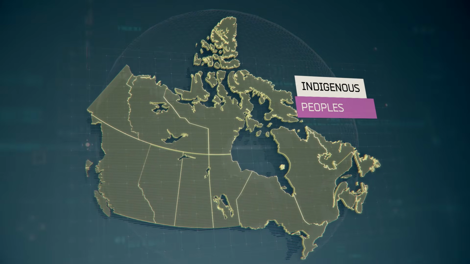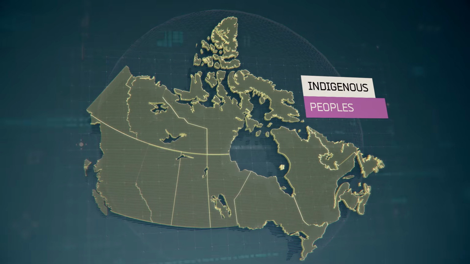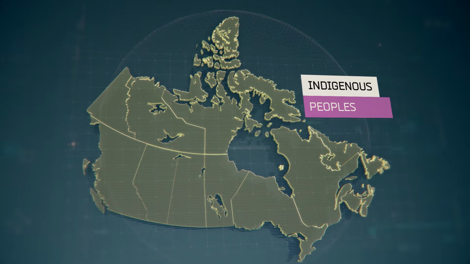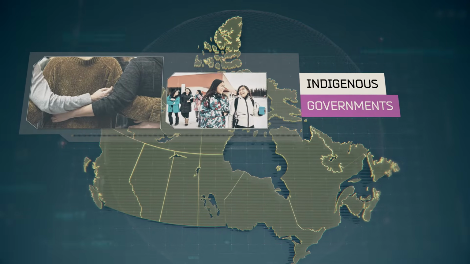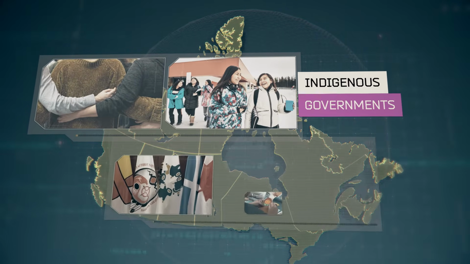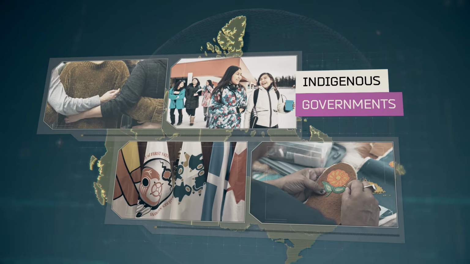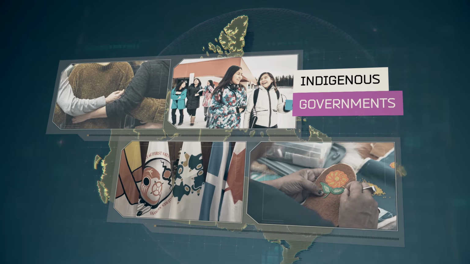Indigenous peoples in Canada have complex and evolving relationships with the federal system of government. Several Indigenous governments across the country have decision-making powers over key programs, services, lands, and economies through negotiated agreements with the federal government.